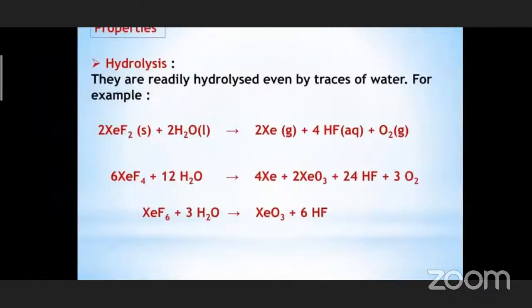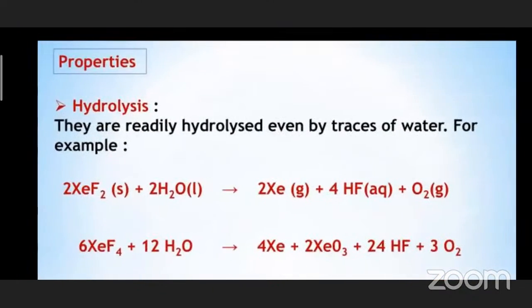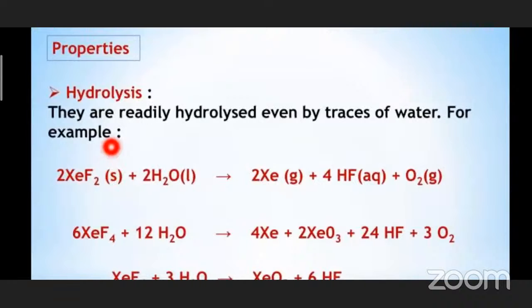Next let us see the properties. Hydrolysis. Hydrolysis means reaction with water. They are readily hydrolyzed even by traces of water. That means even when a small amount of water is present, xenon fluorides react with the water and liberate HF and oxygen, and they also give xenon. This is very, very important. Xe, HF and O2 are the common products. So whenever xenon fluoride is reacting with water, we get xenon, hydrofluoric acid, HF, and oxygen.